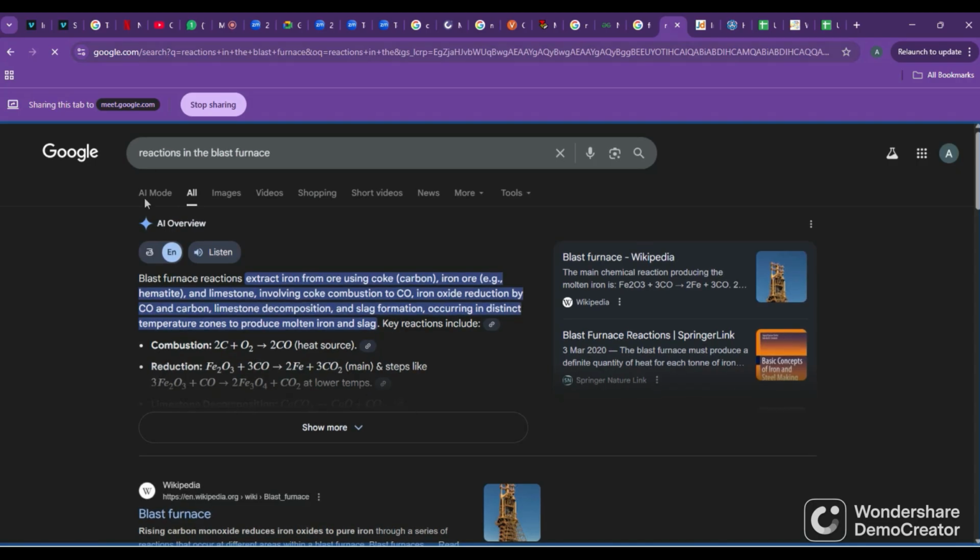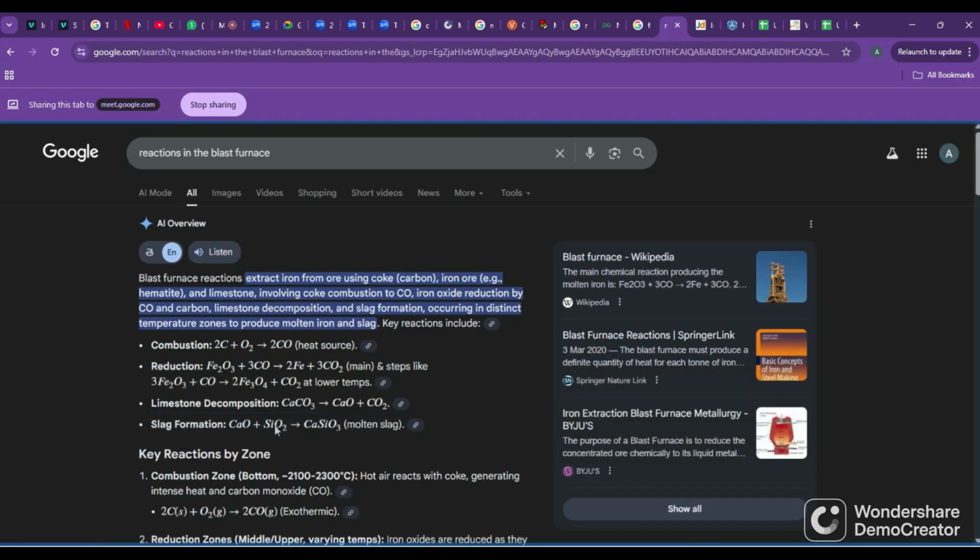These are our 5 reactions in the blast furnace. First, the coke which you put inside, pure carbon, reacts with oxygen and forms carbon monoxide. C plus O2 gives CO, carbon monoxide. This carbon monoxide reacts with Fe2O3. They both react and Fe, iron, will form.